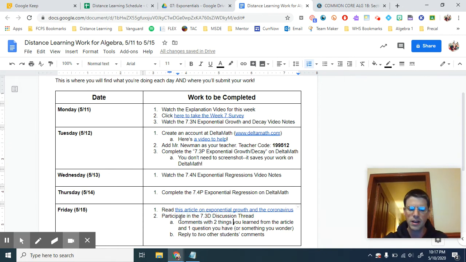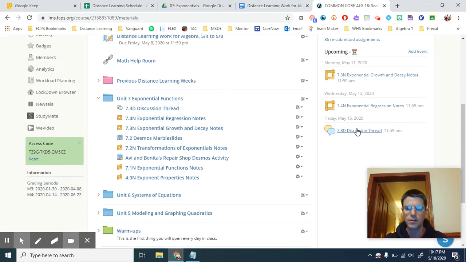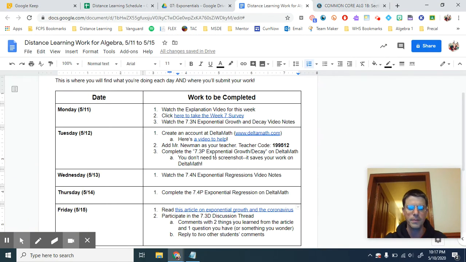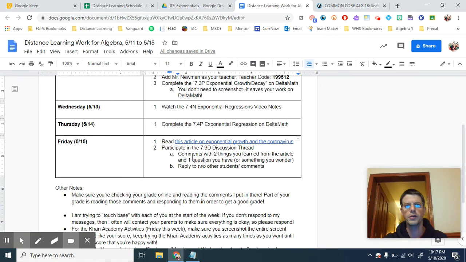So once you read that article, you need to go to the 7.3 discussion thread, okay? That's right over here on the right. Of course, you can also find it inside the Unit 7 folder, but the 7.3D discussion thread. And what you're going to do is participate by commenting. You're going to type down 3 things in your comment. 2 things are going to be things you learned from the article.